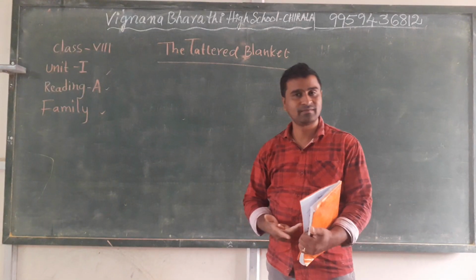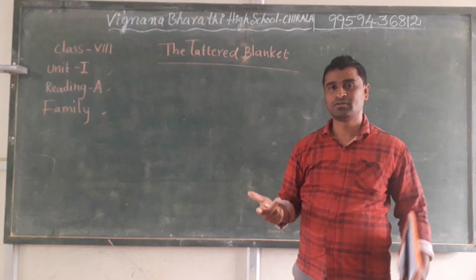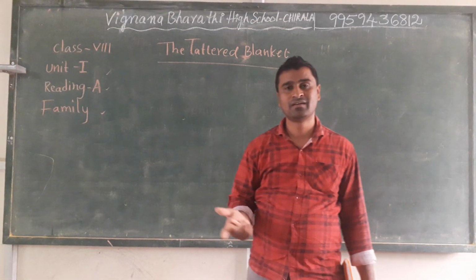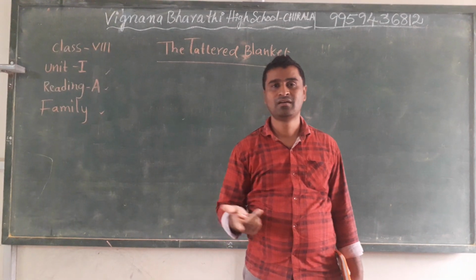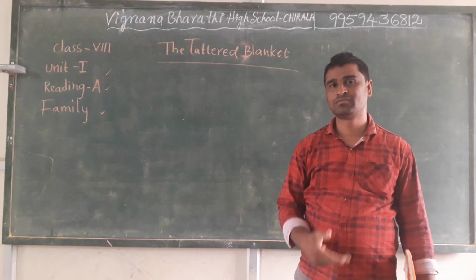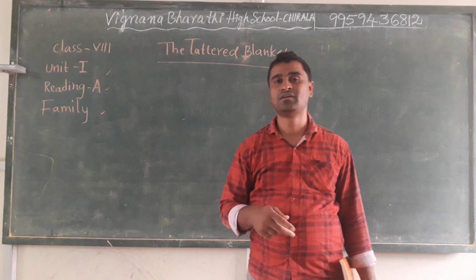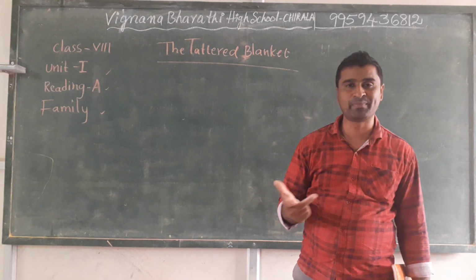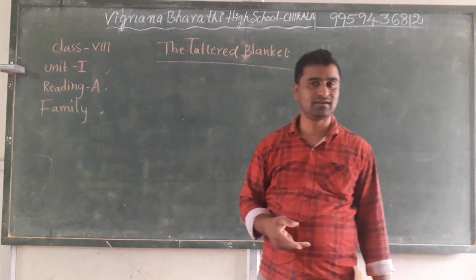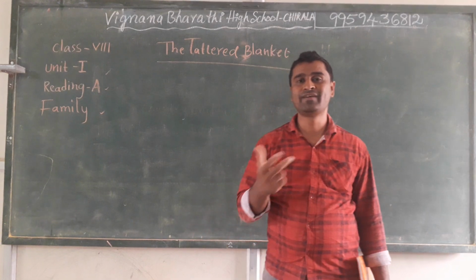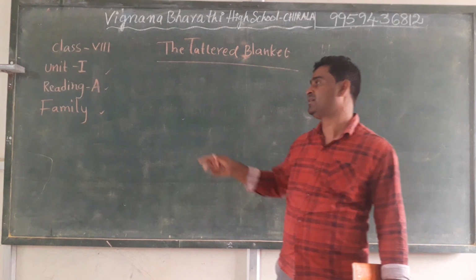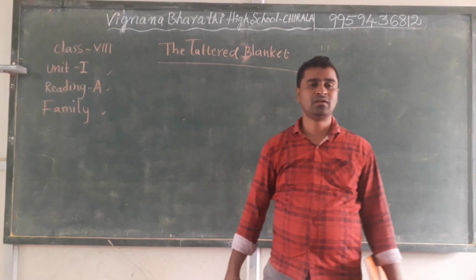That is a family. A family is a place where we live with our loved ones, sharing our love, happiness, caring for one another, living happily.